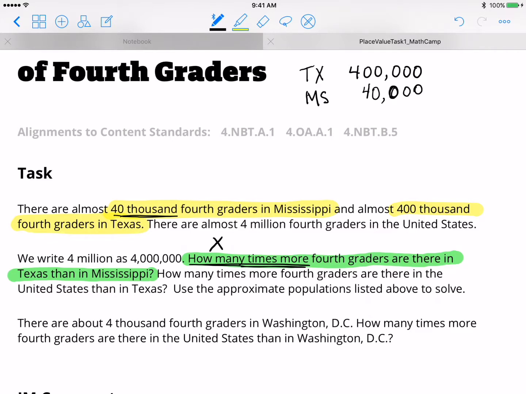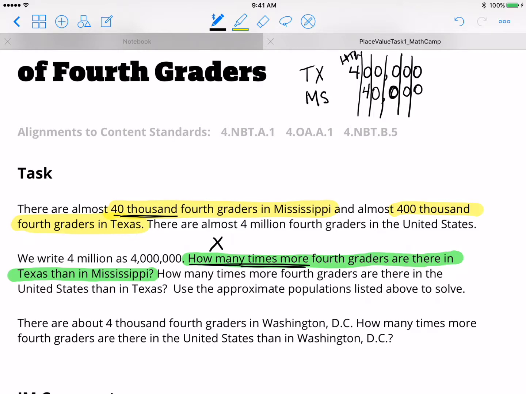If you notice, if you put this in a place value chart, the 4 in 400,000 is in the hundred thousands place value.